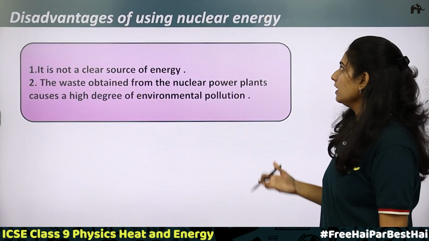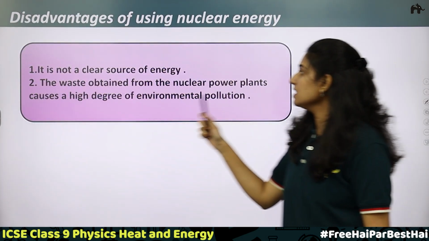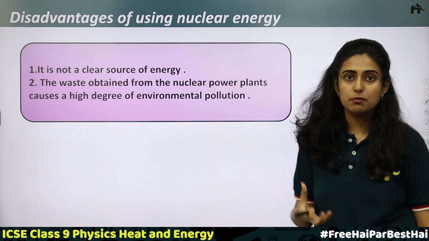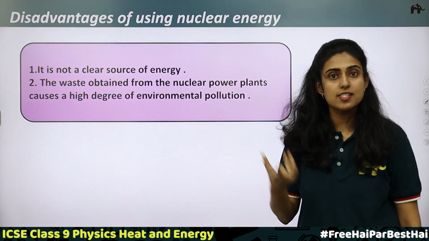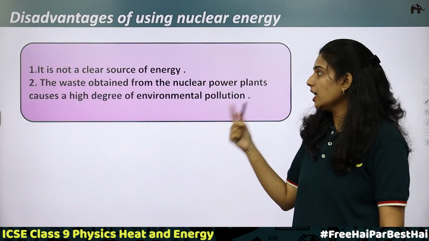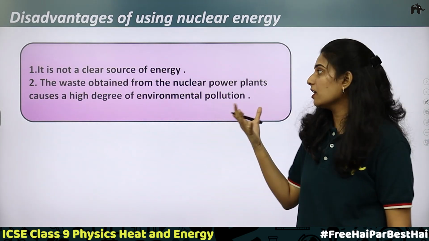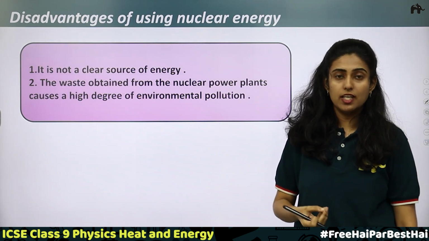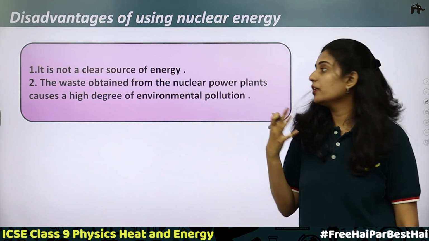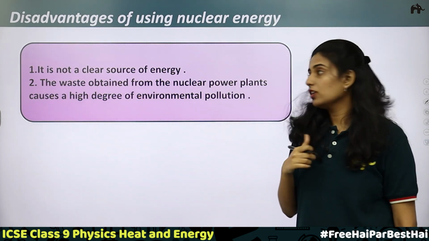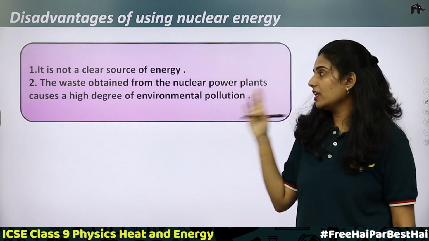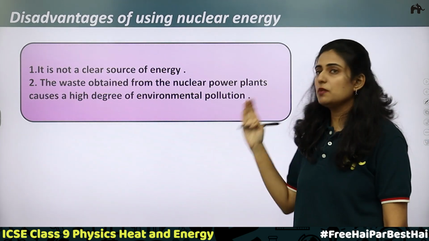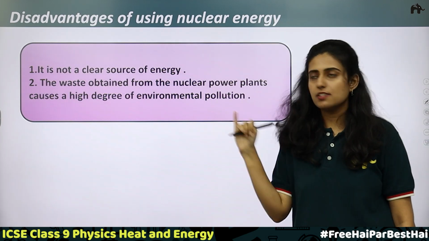Now what are the disadvantages of using nuclear energy? It is not a clean source of energy. Why? Because here it is a radioactive substance that is producing energy. So nuclear radiations are produced which are not good for health. That is, it can affect the human body. These radiations can cause tumors, it can cause cancer. So these radiations are very harmful. So a high standard of protection is required. This is the first disadvantage.